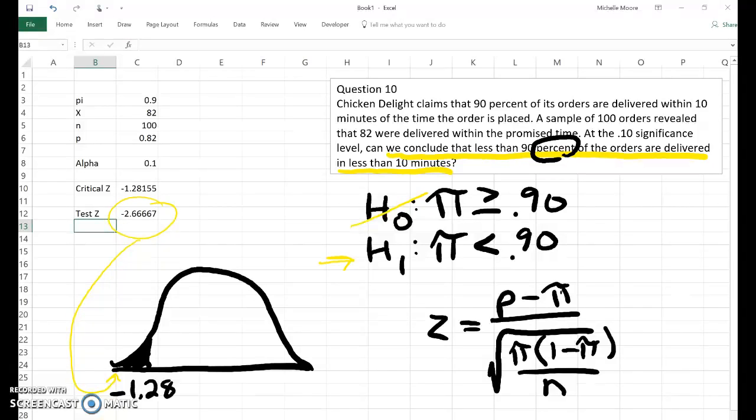Interpreting the result would be re-answering this question, saying that we can conclude that less than 90% of the orders are delivered in less than 10 minutes. Hopefully that helps clarify a little bit about proportions, and I'll see you in class.